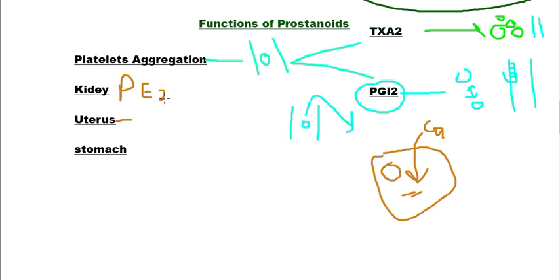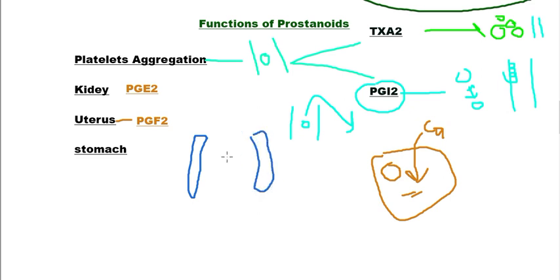As prostaglandins can also cause vasoconstriction, this contraction is needed during childbirth. These prostaglandins are also involved in inducing labor contractions in the uterus, during childbirth or after menstruation, to remove the debris and the blood from the mother or any female. These prostaglandins also have a role in preventing the conception of the embryo. So these prostaglandins have different roles in the uterus, stomach, and kidney.